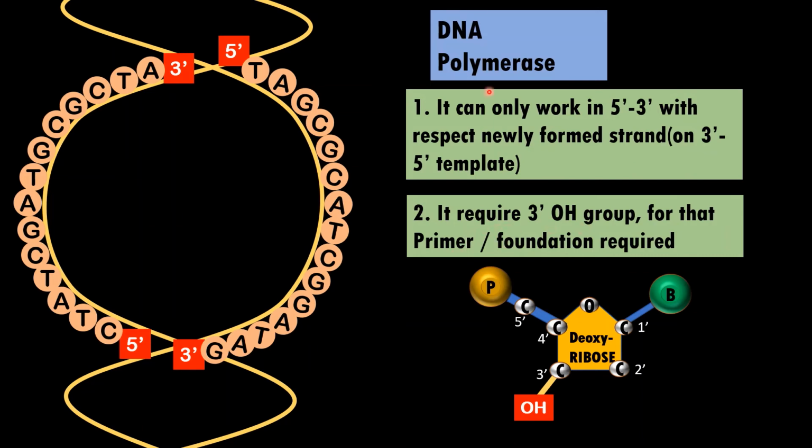So DNA polymerase requires the direction of 5' to 3' with respect to the new strand, and second, it requires a free 3' hydroxyl end so that it can start the polymerization process. Now when double stranded DNA is connected to single stranded DNA, there are no complementary strands here, therefore there is a need of a primer on which the DNA polymerase will work.